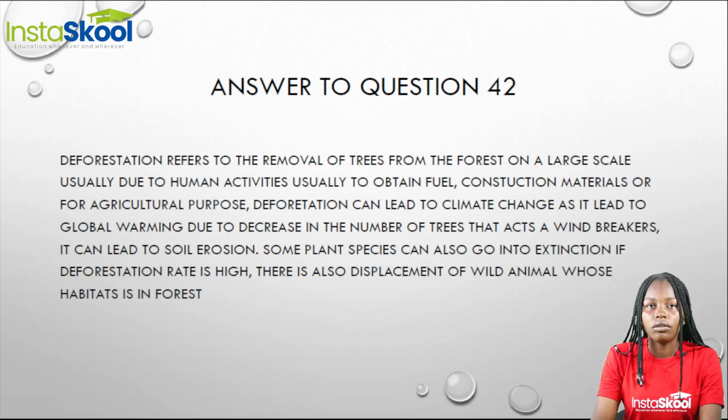Another effect of deforestation is displacement of wild animals, because we know that most wild animals stay in the forest. But when there is a reduced number of trees, most of these animals have no place to stay.